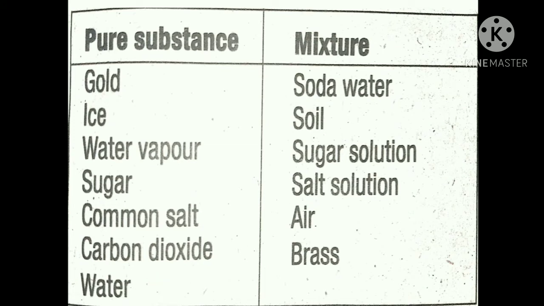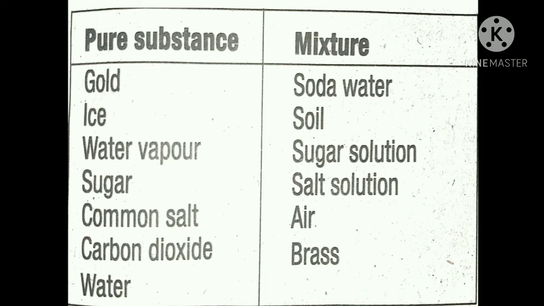You just see it. All the materials in the pure substance column are only that. In ice, all the particles are particles of water. We only changed the physical state of water, but all the particles are of the same nature. And also if we take gold, in gold there is only gold.